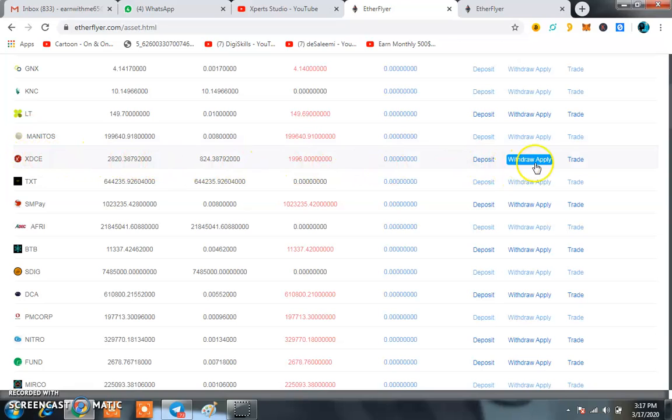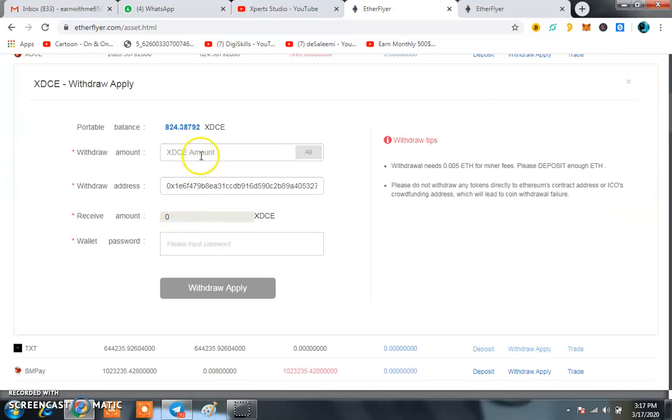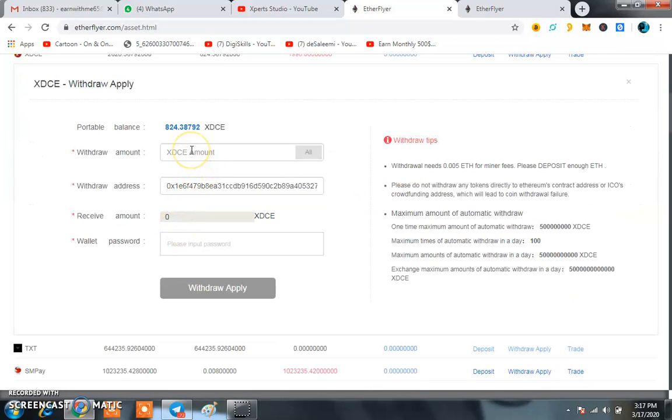If I want to transfer it, I have to click on withdraw apply. Then I have to put in the amount of XDCE I want to withdraw. Then I have to withdraw directly. Then it will come from the exchange wallet to my main wallet, and for that main wallet I have the private key, and then I will withdraw those tokens to any of my accounts.